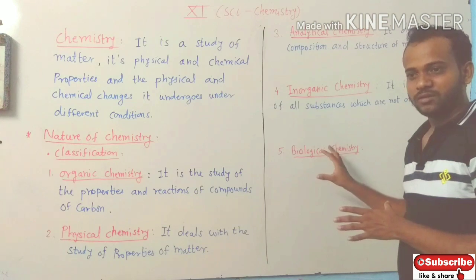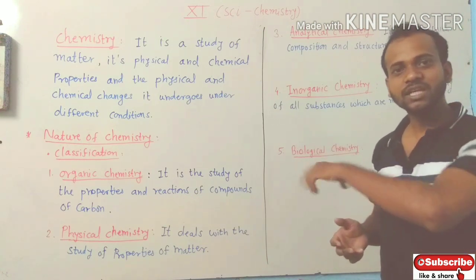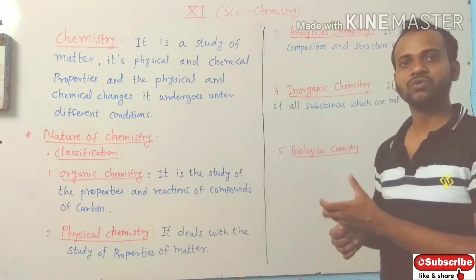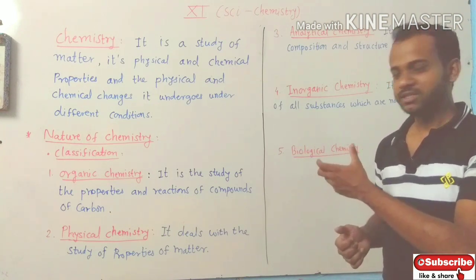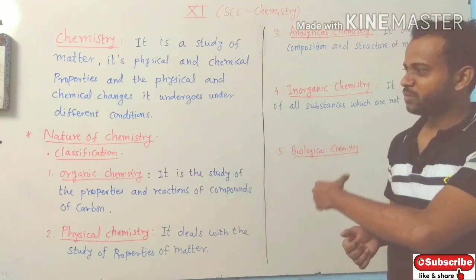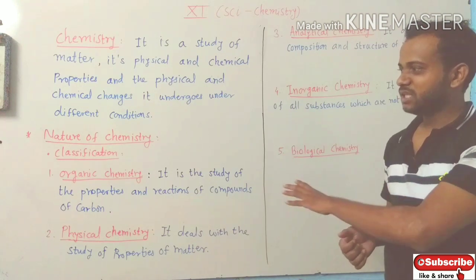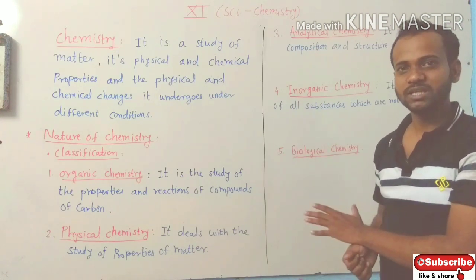It deals with the study of chemistry in living things; how chemistry works in living things is known as biological chemistry. We will look one by one into all the 5 types of chemistry.